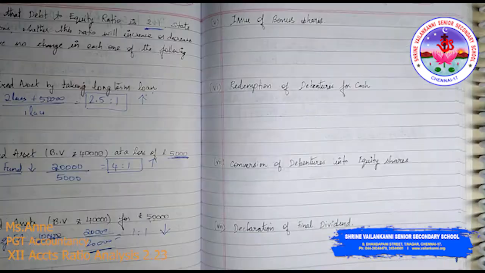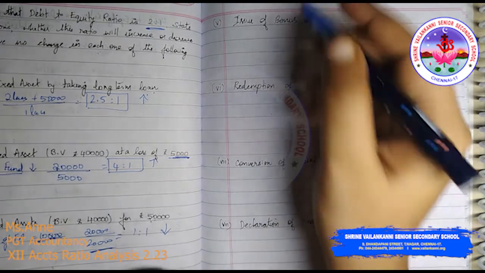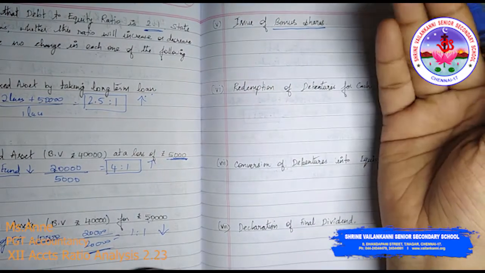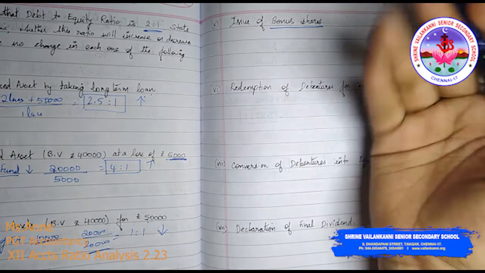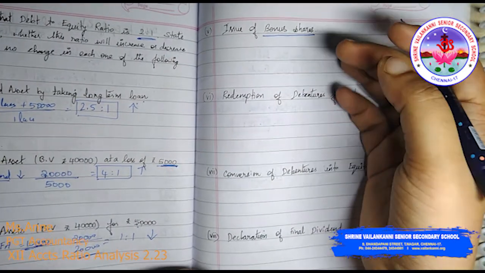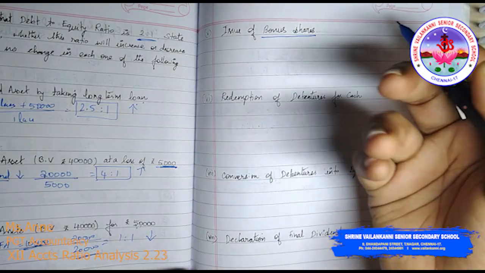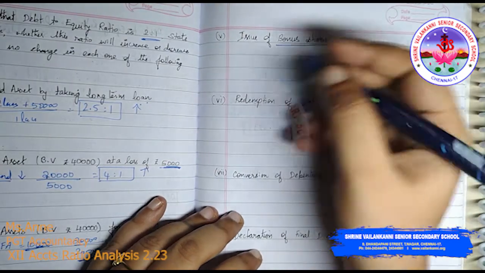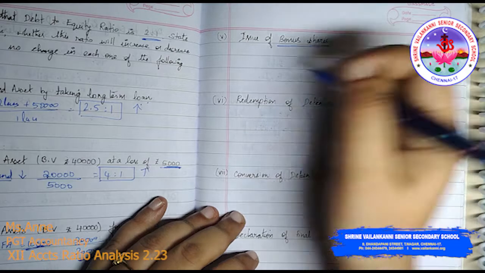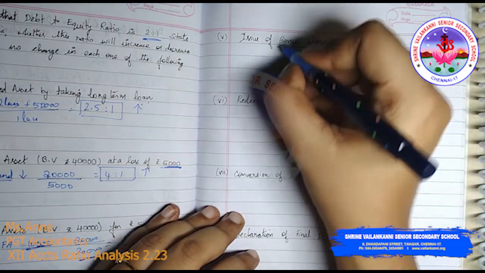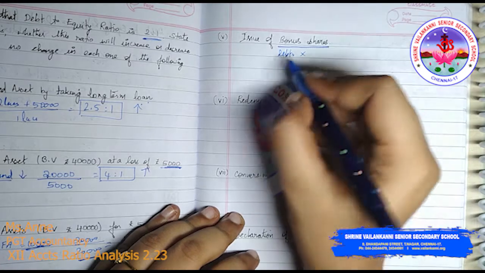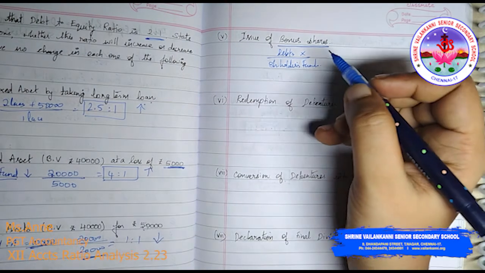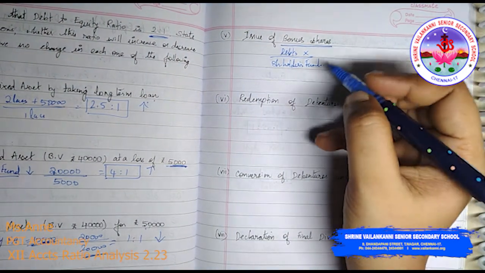Okay. So the next one, issue of bonus shares. Now we know that bonus shares are issued without any cash. That is, you need not receive any cash from your shareholders, it is just a bonus that you are going to give. How will it be compensated? It will be compensated with the help of reserves, any specific reserves or any general reserve, that's the company's decision. So issue of bonus shares, will it affect the debt? The answer is no. Will it affect the shareholders fund? Now you need to be very careful here.